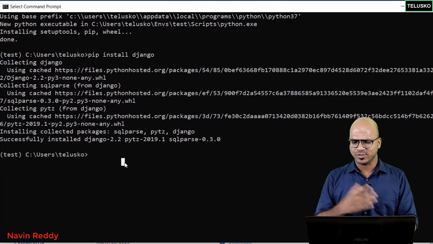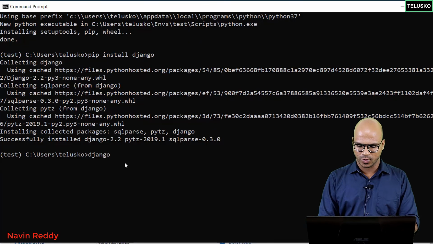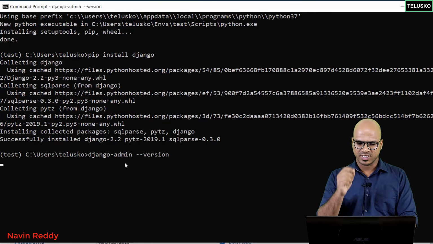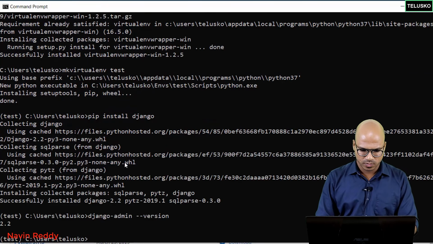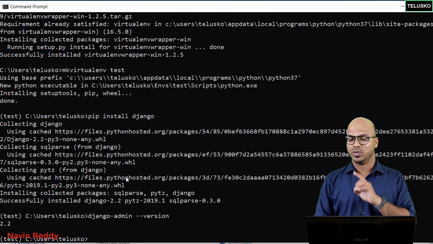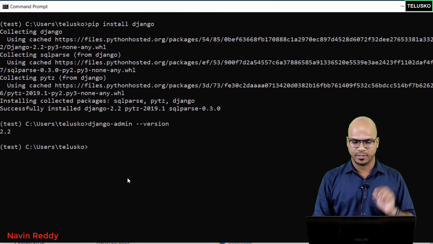This is what we wanted. In fact, you can actually check the version now. So you can say django-admin --version. So you can see, oh, something went wrong. Yeah, so we got 2.2. So that's the version which you are working with.